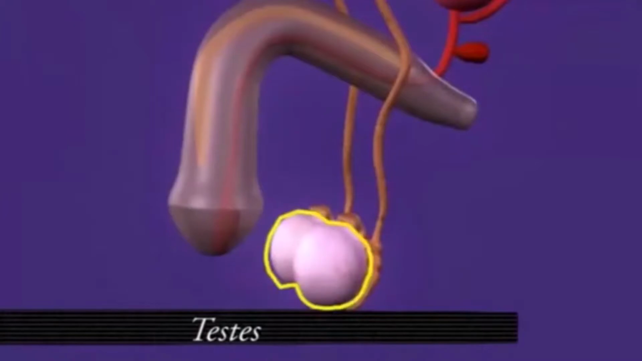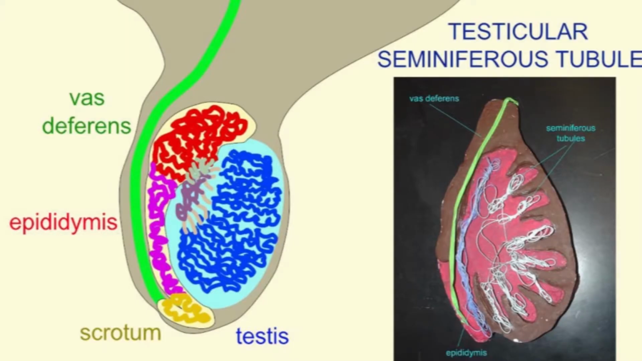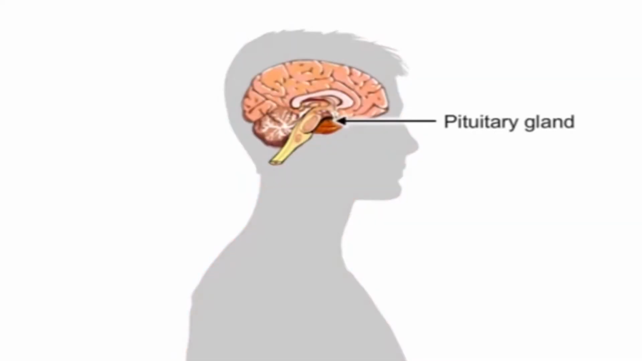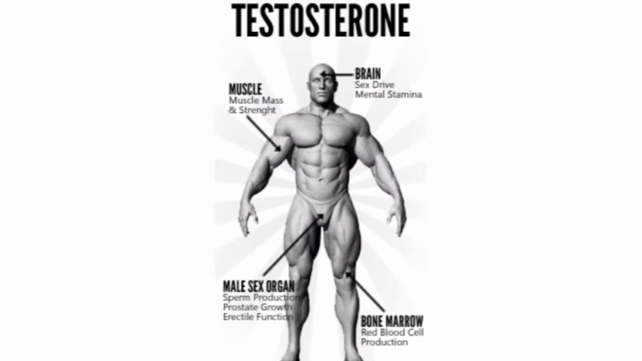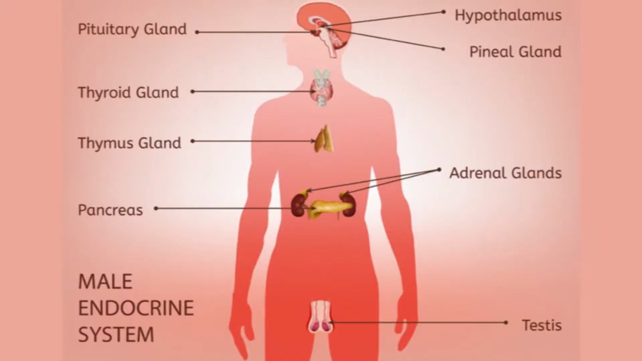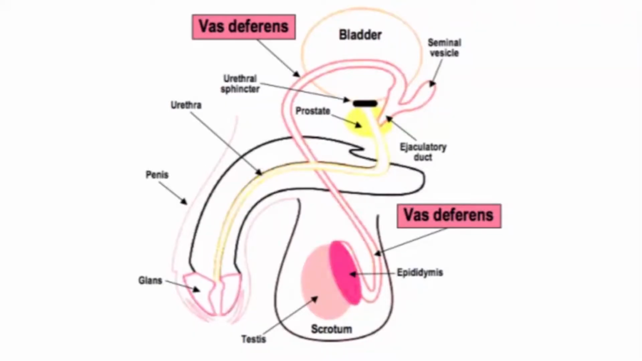First of all, let's talk about the testes. Testes are made up of numerous coiled tubules, termed seminiferous tubules, where sperms are made. When a boy reaches puberty, the pituitary gland stimulates the testes to produce the male sex hormone, testosterone. So in fact, we can say the testes are also endocrine glands as they produce the male sex hormone testosterone. Now let's move further and talk about the vasa deferens or sperm duct.